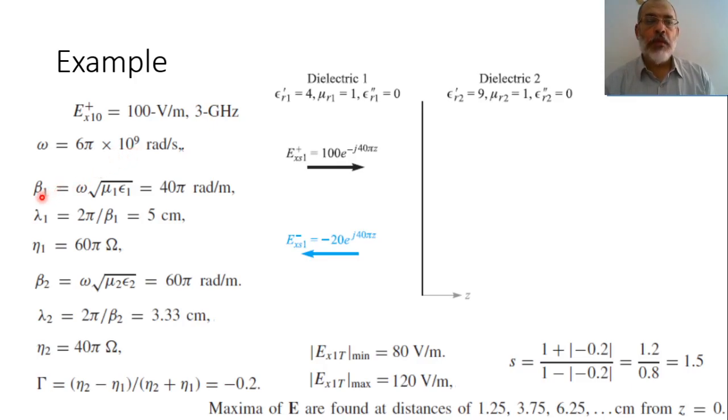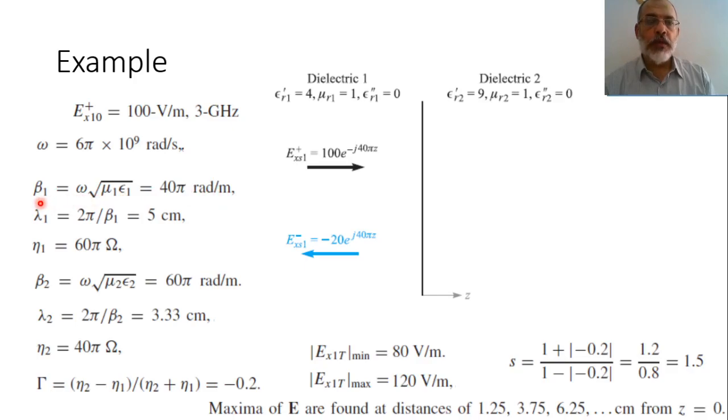And beta 1 would be omega square root of mu epsilon. So mu naught epsilon naught gives 1 over 3 times 10 to the power 8, and here square root of epsilon r1, square root of 4, is 2. So beta 1 is 40 pi radian per meter.